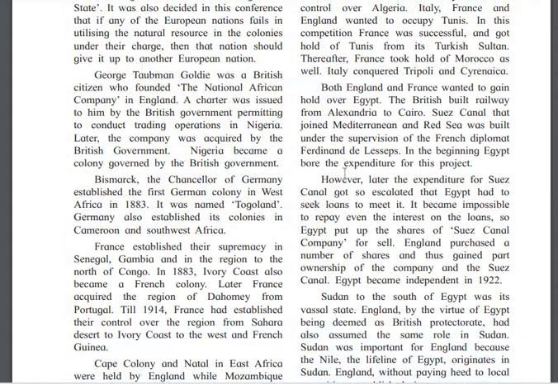Then George Taubman Goldie was a British citizen who founded the National African Company in England. A charter was issued to him by the British government, permitting him to conduct trading operations in Nigeria. So the British government gave the license to do trading in Nigeria.